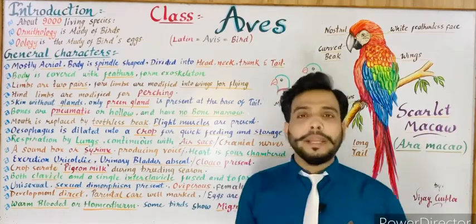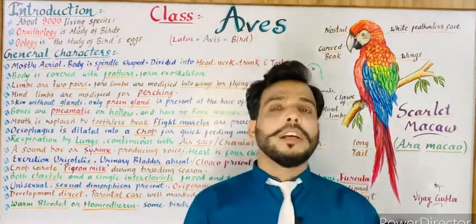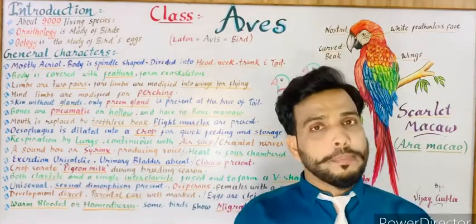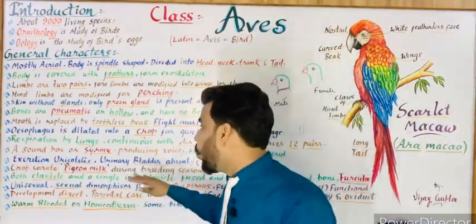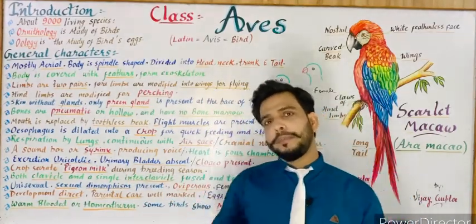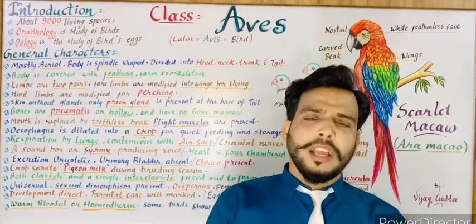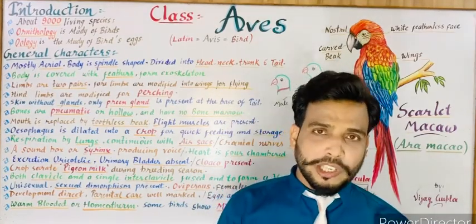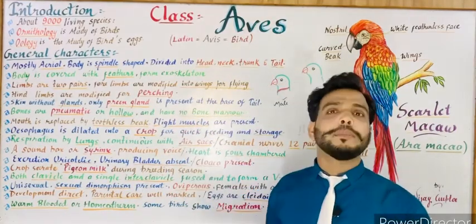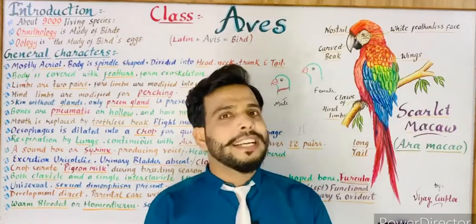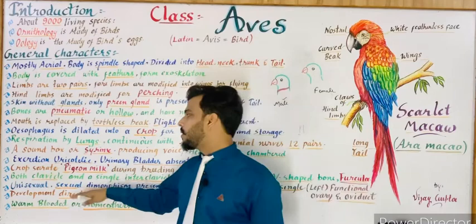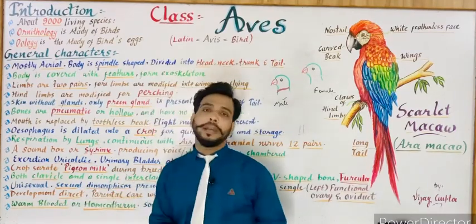Warm-blooded means when an animal is capable of keeping its temperature constant according to the environment, then it is called homeotherm or warm-blooded. In reptiles and amphibians, I told you about the cold-blooded animals. They were unable to keep their temperature constant according to the environment. But here in Aves and mammals, these animals are capable of keeping their body temperature constant. So they are known as warm-blooded or homeotherm animals.